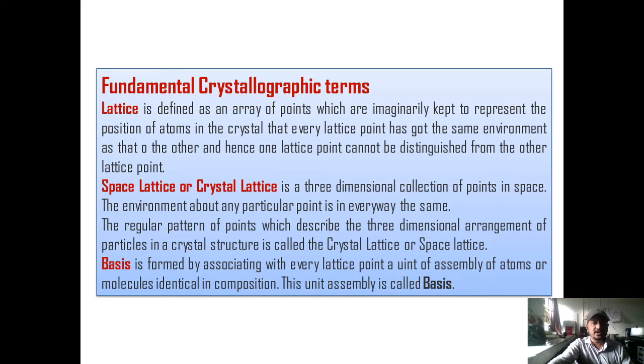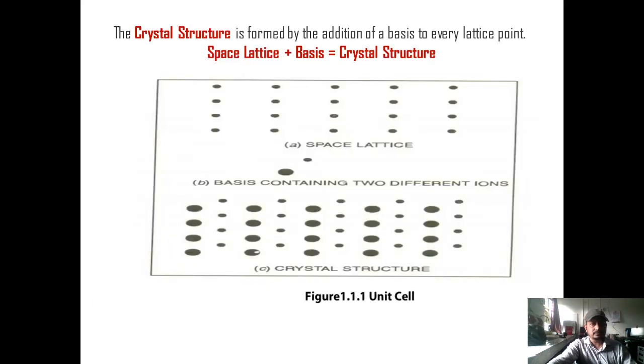And when the basis is placed at the respective lattice points, the resultant structure is called a crystal structure. Now the figure shows you the crystal structure. Space lattice plus basis is called a crystal structure. The first figure is the space lattice, where there is an arrangement of points in space, and the second picture is the arrangement of the basis in two-dimensional space.